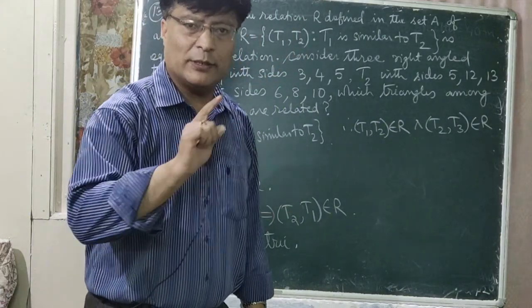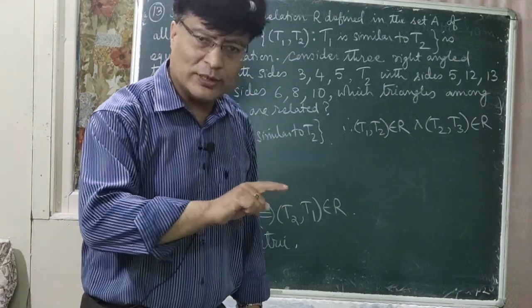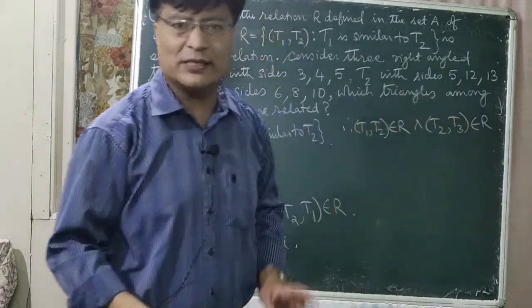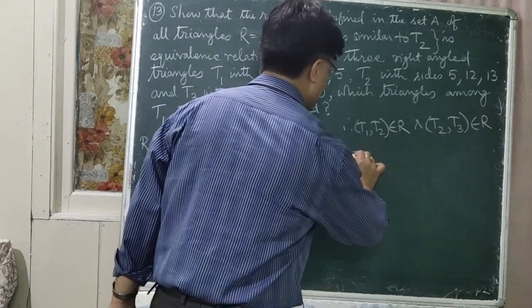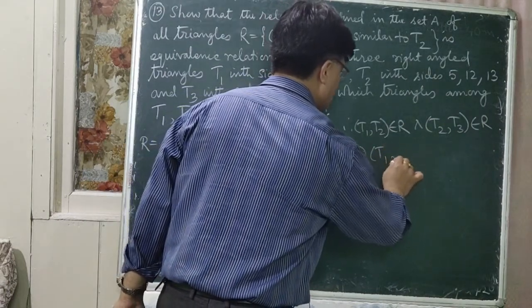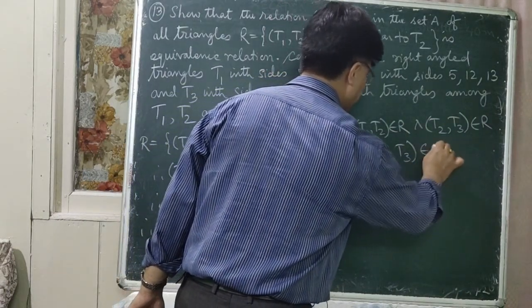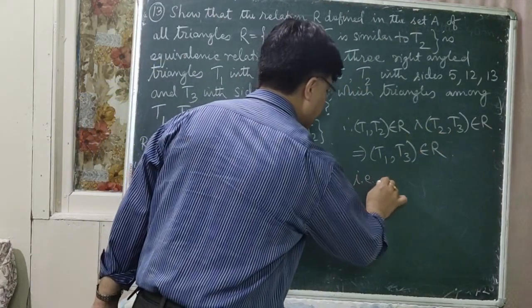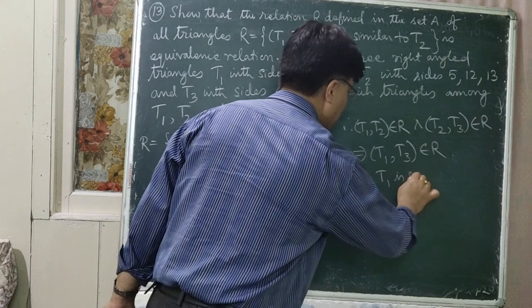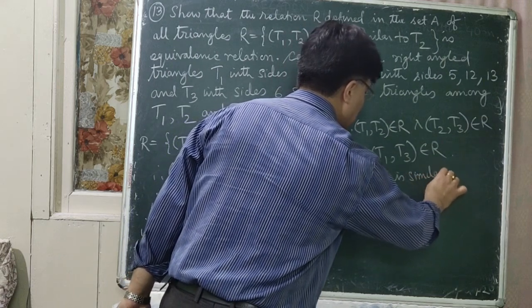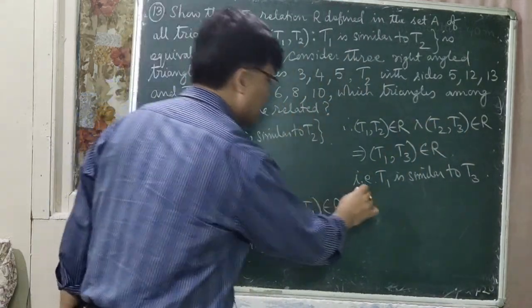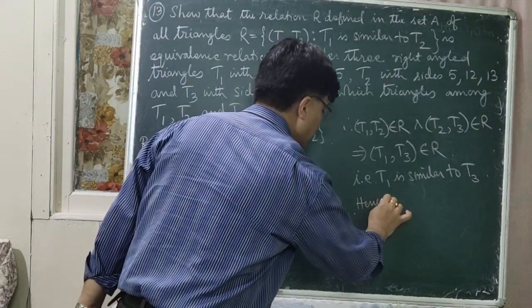If T1 is similar to T2 and T2 is similar to T3, then obviously T1 is similar to T3, isn't it? Which implies that (T1, T3) belongs to the relation R. That is, T1 is similar to T3. So hence the relation R is transitive.